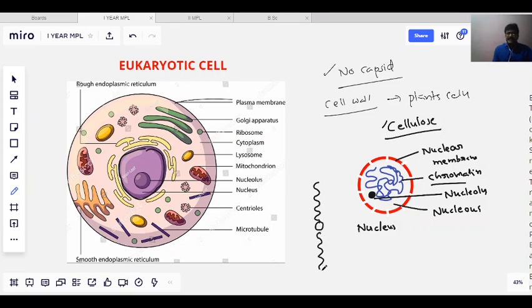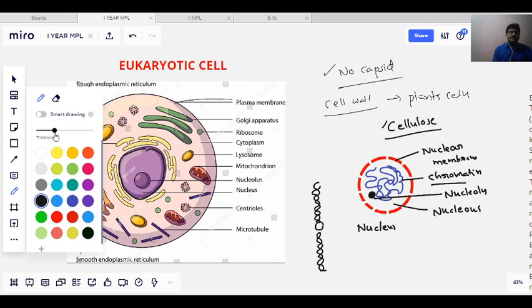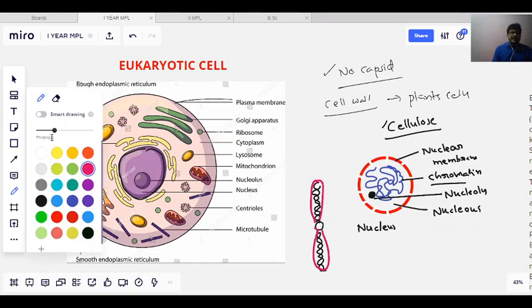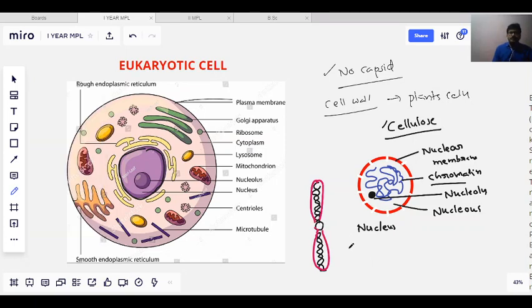This is DNA, and the DNA is surrounded by a particular protein. That particular protein which surrounds the DNA is generally a structural protein called a histone. So you see that this is a chromosome of a eukaryotic cell. This eukaryotic cell chromosome contains a linear DNA. Okay, linear DNA.